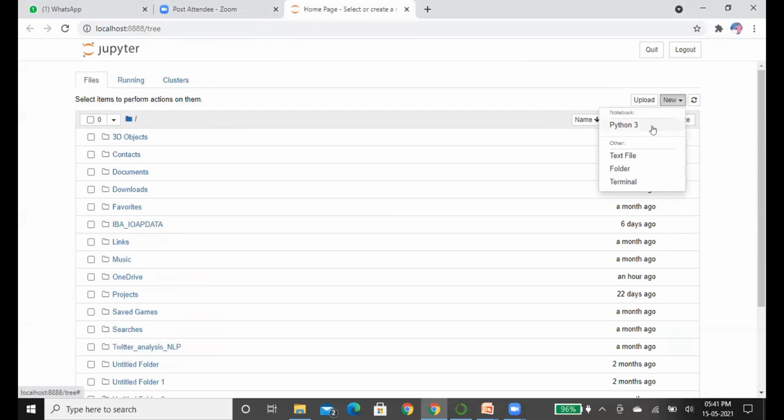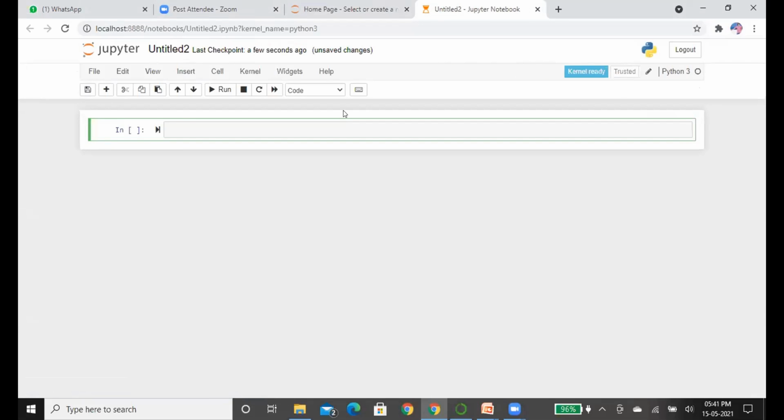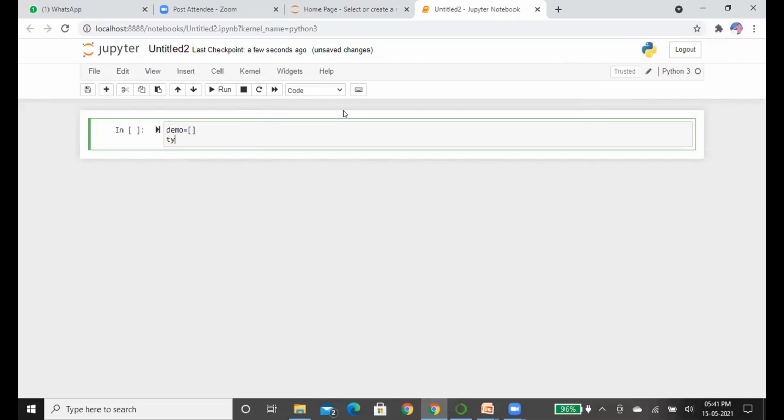Let me create my Python file. Here demo is my variable. Now the list is created. If you want to check whether it is a list or any other type, we all know that we can use the type.